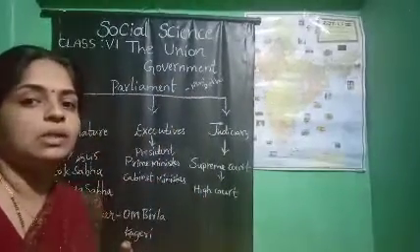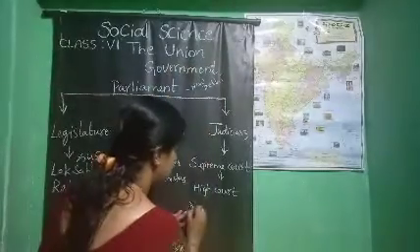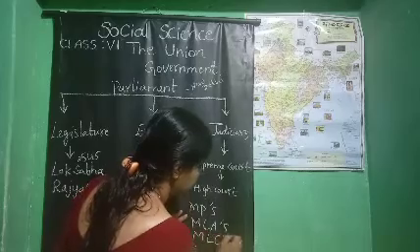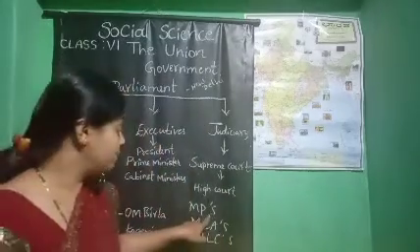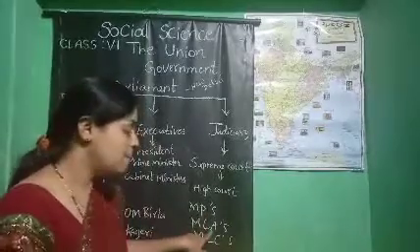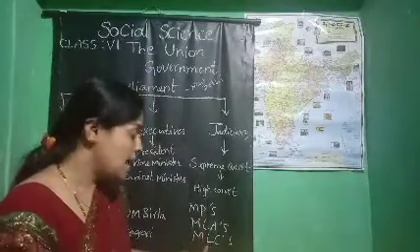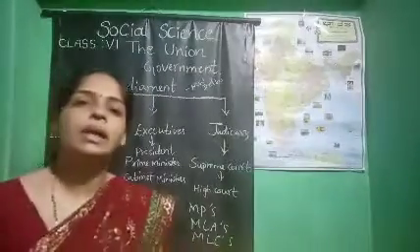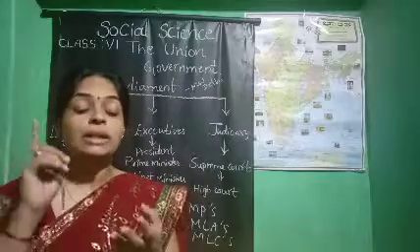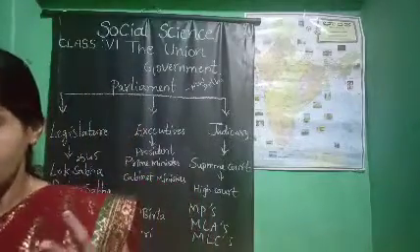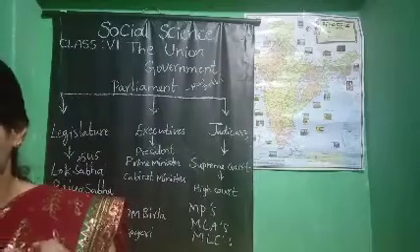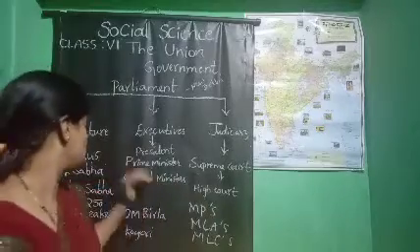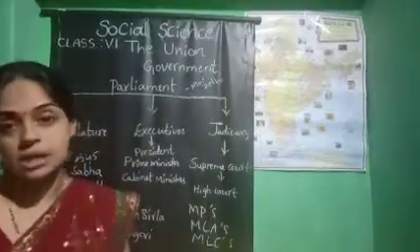So what is there, children? What you can see: MPs, MLAs, and MLCs. MP full form: members of parliament. MLA, members of legislative assembly. MLC, members of legislative councils, okay. These MLCs were elected from the graduates and the teachers. Then cabinet ministers and the administrators, they were electing the MLCs, okay children.